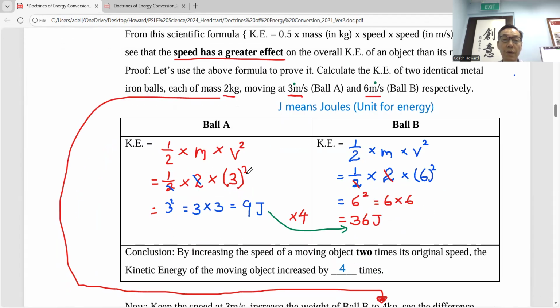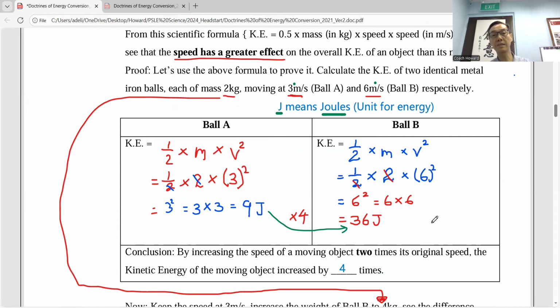So what is square? Square means 3 times 3, 3 square. So you get 9. Okay, unit for energy is called joules. Joules is a capital J. So you write down this one, 9 joules, and the other is 36. Okay, so you write down this one. If the speed increased by 2 times, kinetic energy increased by 4 times.